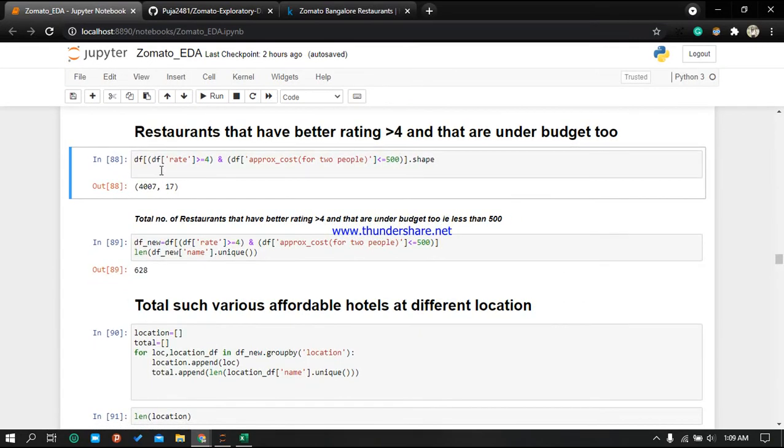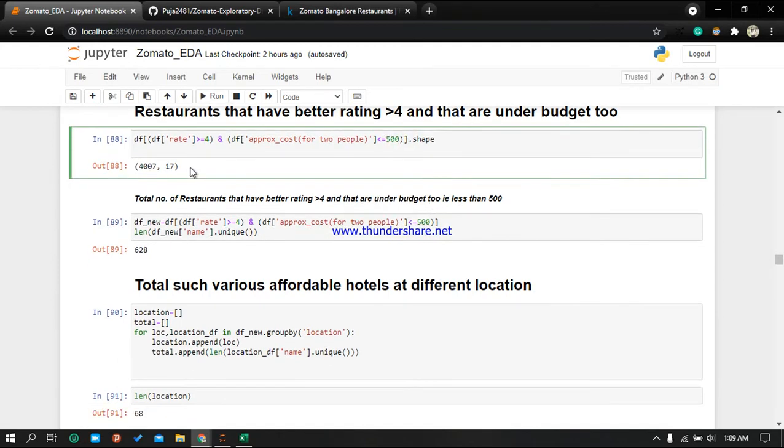So what we are doing is putting the condition that I want rate to be more than or equal to 4, and approx cost, I am assuming 500 is the budget, so I have taken 500. Then we are calculating shape. So these many restaurants are having rating more than 4, and that too in budget.